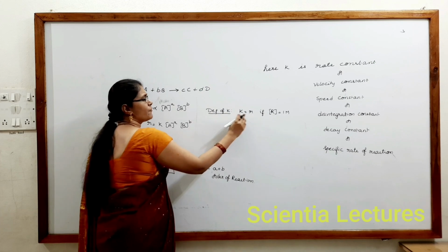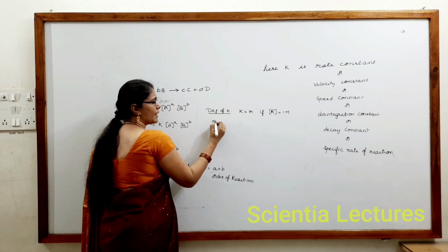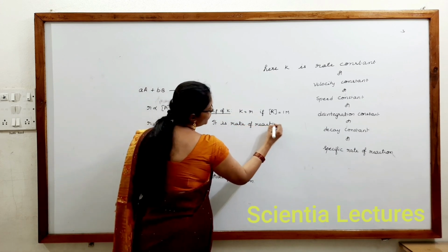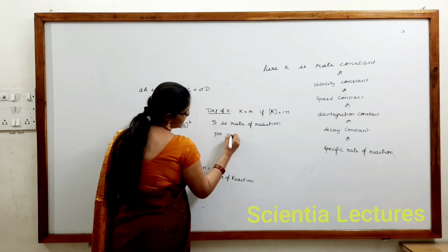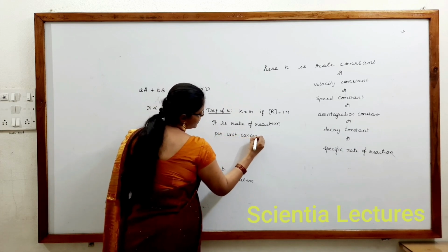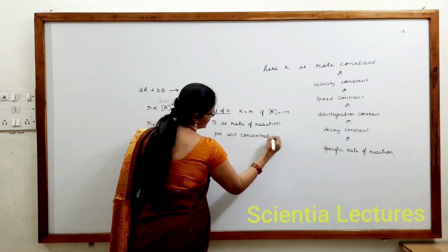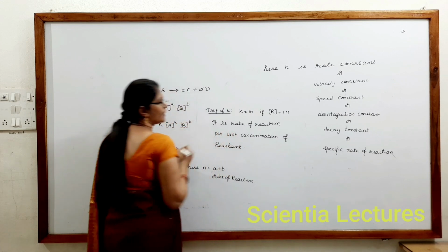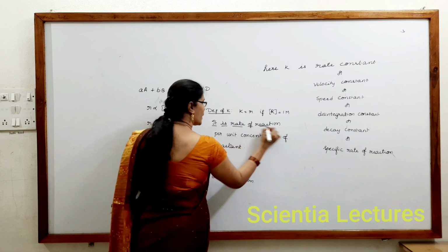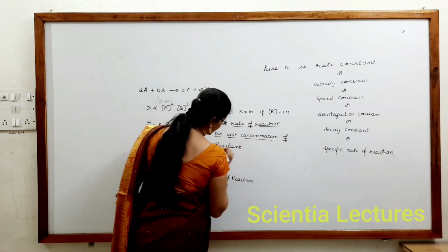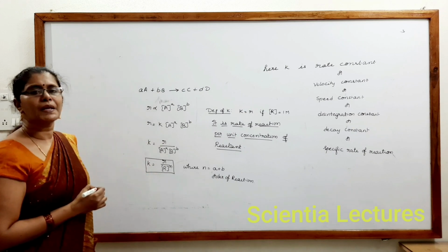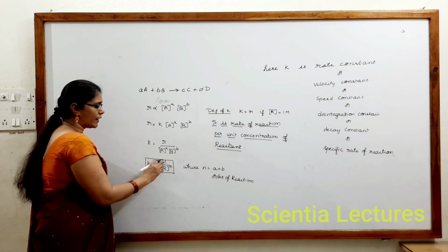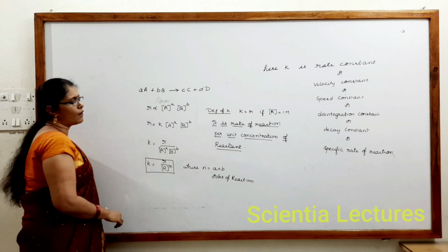That is, specific rate of reaction is nothing but the rate of reaction per unit concentration of reactants. That itself is the specific rate of reaction. So remember that k is equal to rate of reaction by capital R to the power of n.